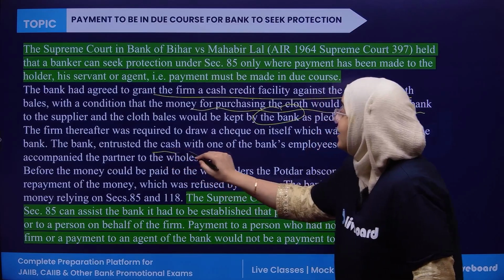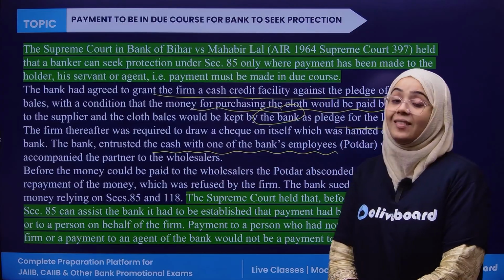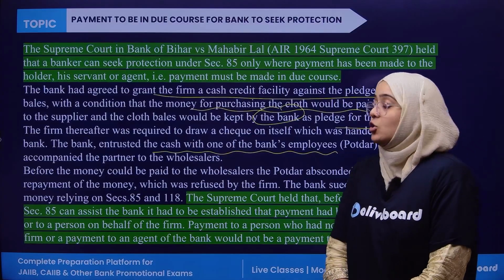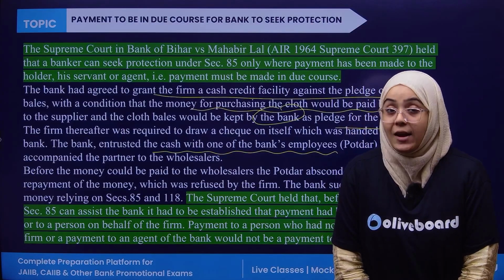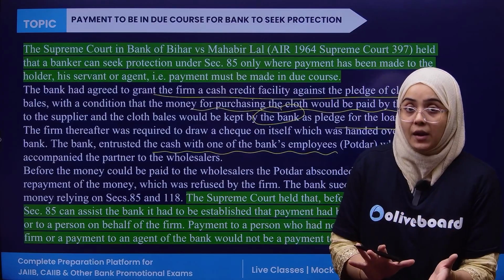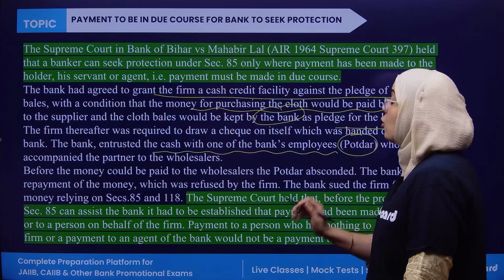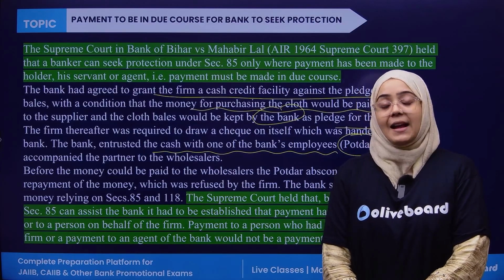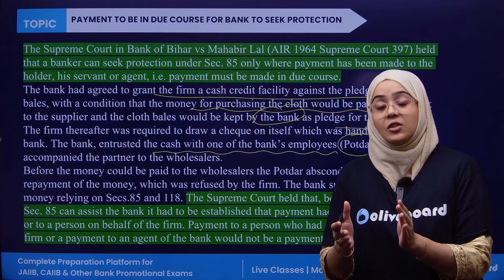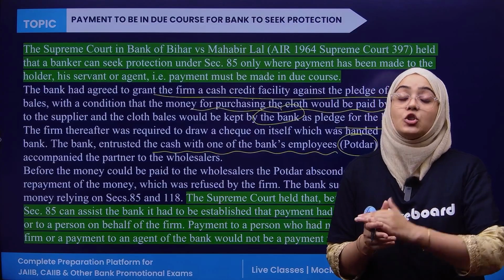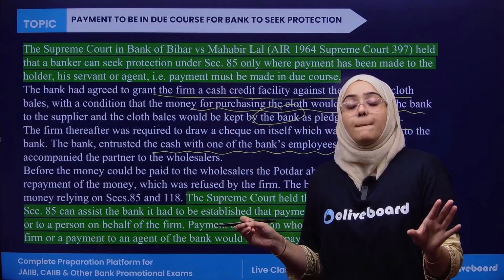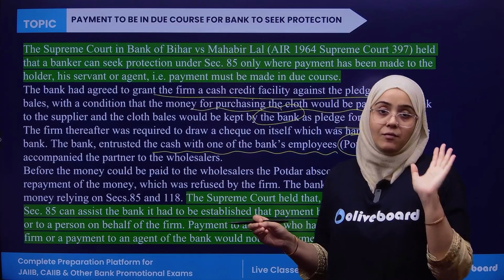Now the bank entrusted the cash to one of the company's employees, whose name was Poddar, who accompanied the partner to the wholesaler. So the bank gave the cash to the representative of the company, Poddar, to whom the company had given the responsibility to submit the cash to the wholesaler. Before the money could be paid to the wholesaler, Poddar committed fraud and ran away with the money.